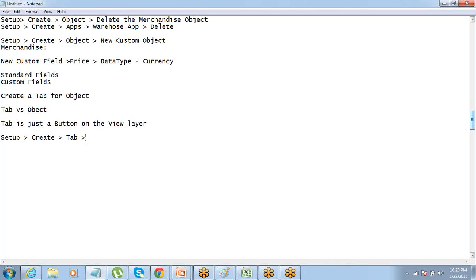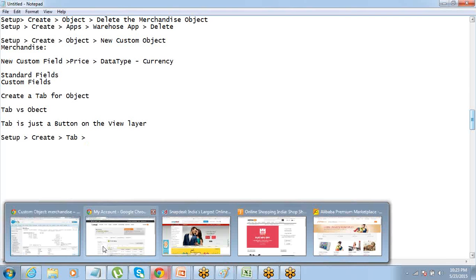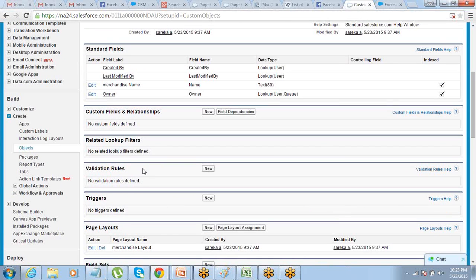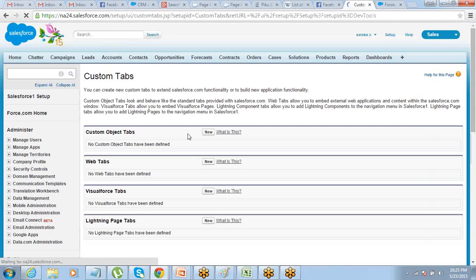Okay. So in that setup, create tab, just click on new custom object tab, the first option that we have. All that you have to do is go to setup, create tabs. Here is this option. Just click on new custom object tabs. I want to create a tab for my object. Just click on new.